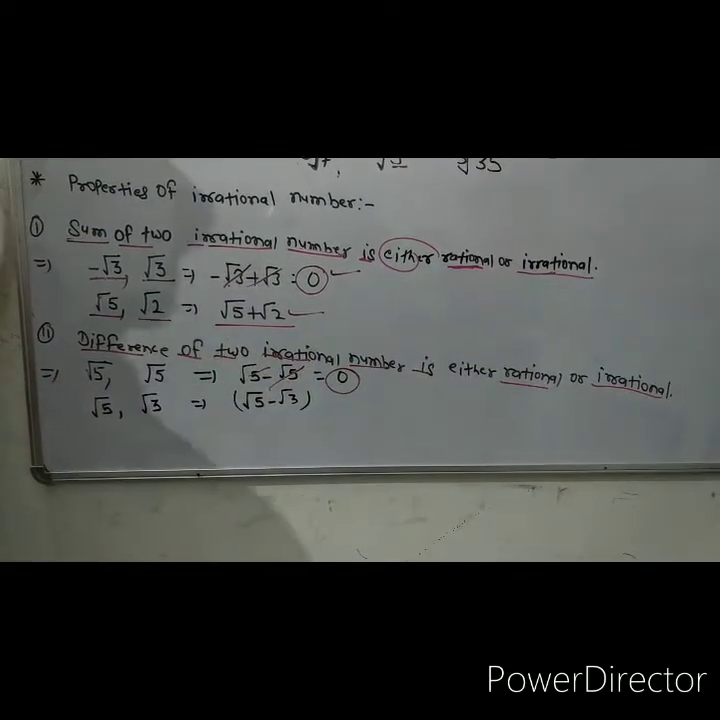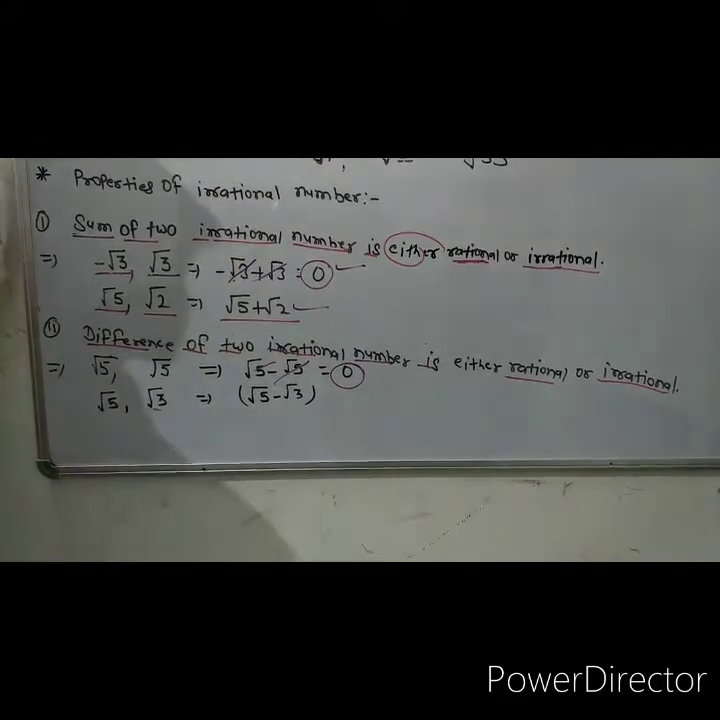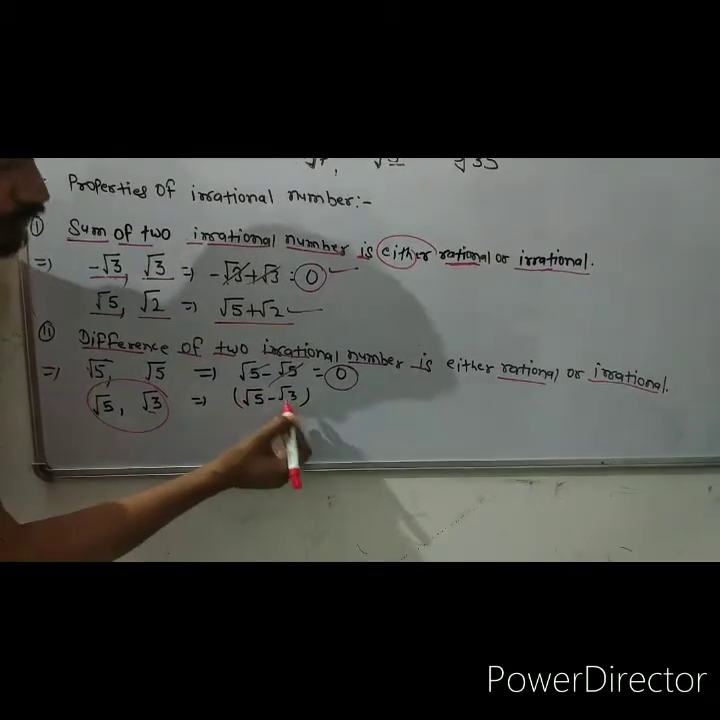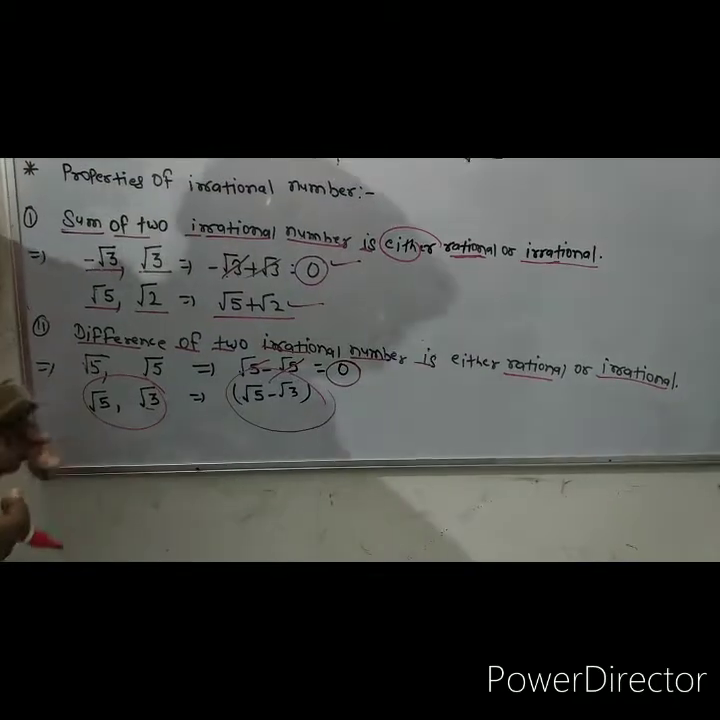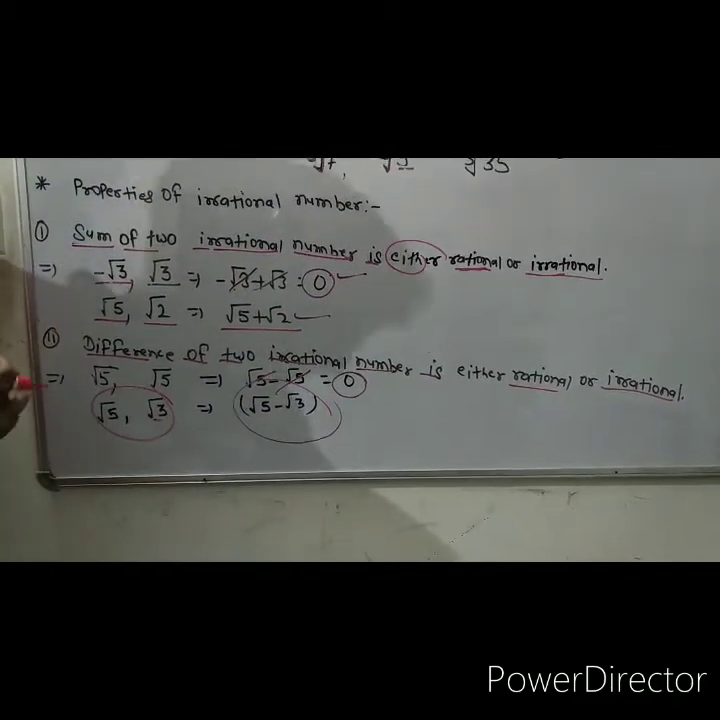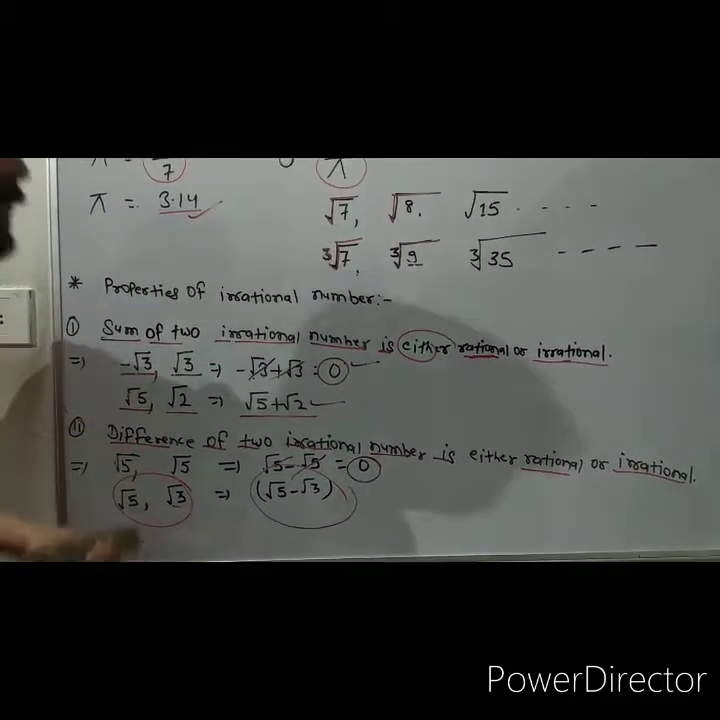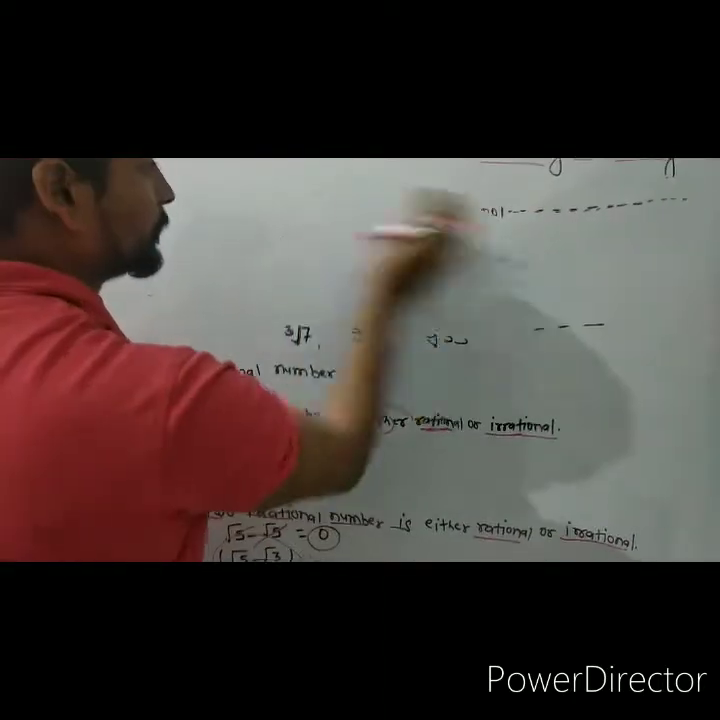Now look at another example. Root 5 is an irrational number. Root 3 is an irrational number. And the difference, root 5 minus root 3, is also irrational. Then student, means दो irrational number को अगर हम minus करेंगे तो rational भी हो सकता है, irrational भी हो सकता है.